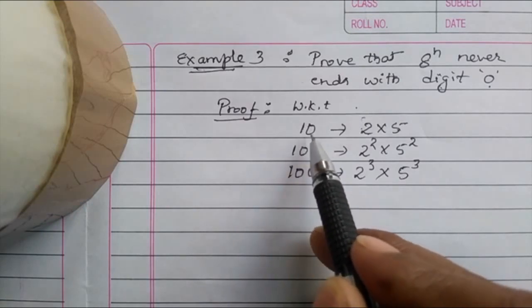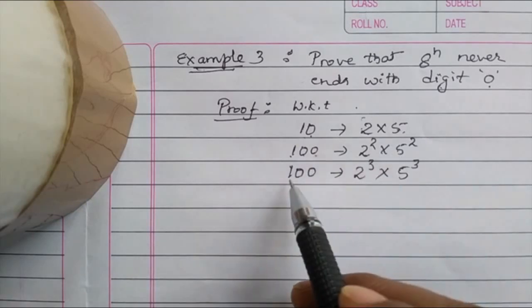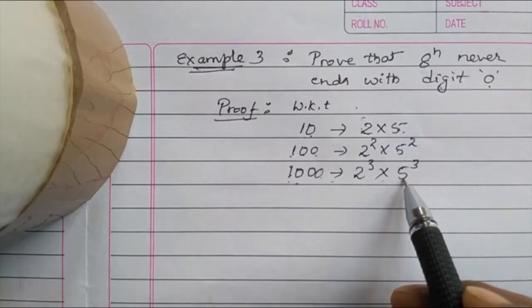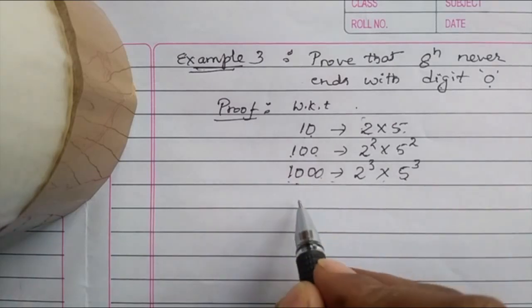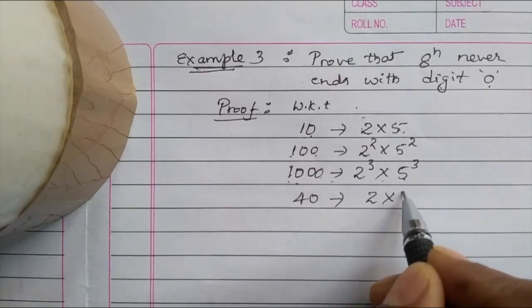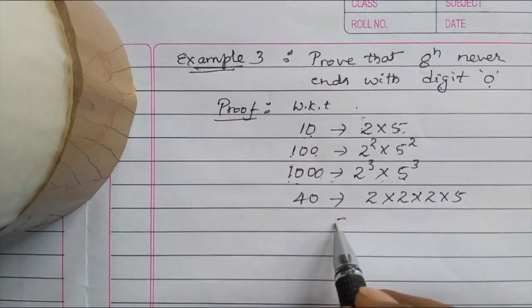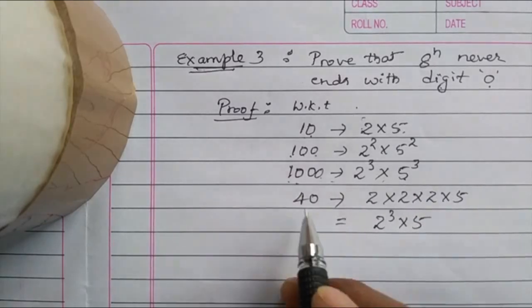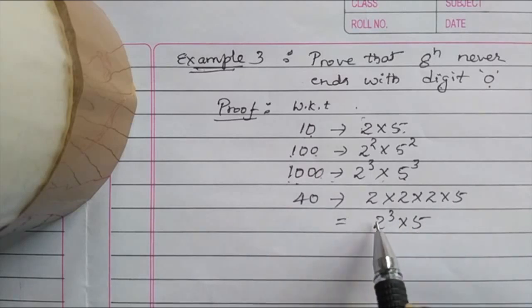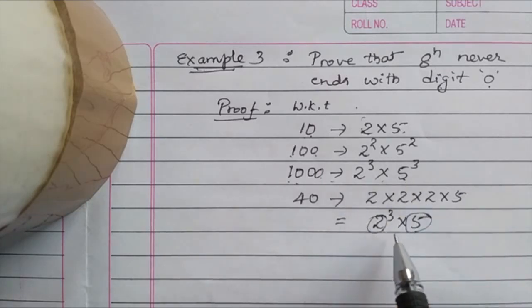Look at this number that ends with digit 0, in that 2 and 5 are there. 100 ends with digit 0, 2 and 5 are there. 1000 ends with digit 0, even 2 and 5 are there. Let us take one more example. 40, if we factorize, is 2 to the power of 3 into 5. In 40 also, 2 appears 3 times, 5 appears 1 time. Anyhow, minimum one 2 and one 5 is there. Maximum number of 2s or 5s doesn't matter, minimum one 2 and minimum one 5 should be there.